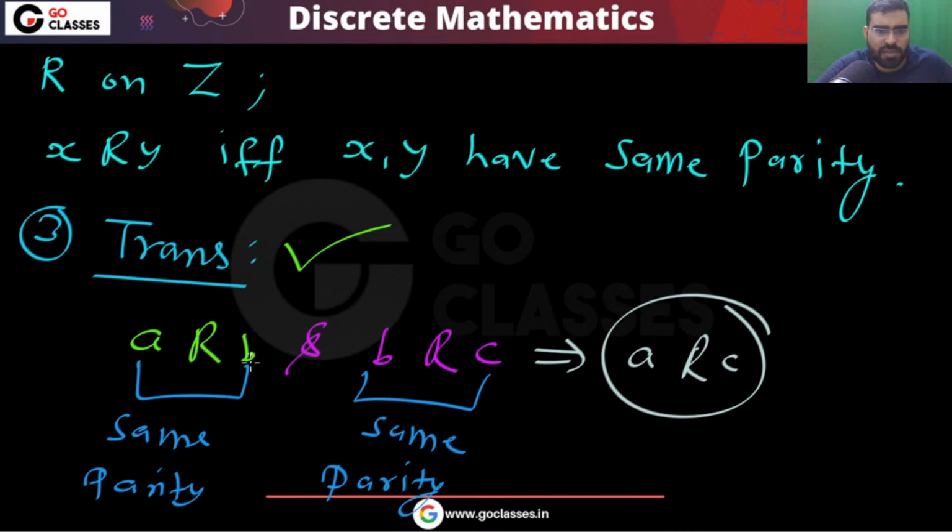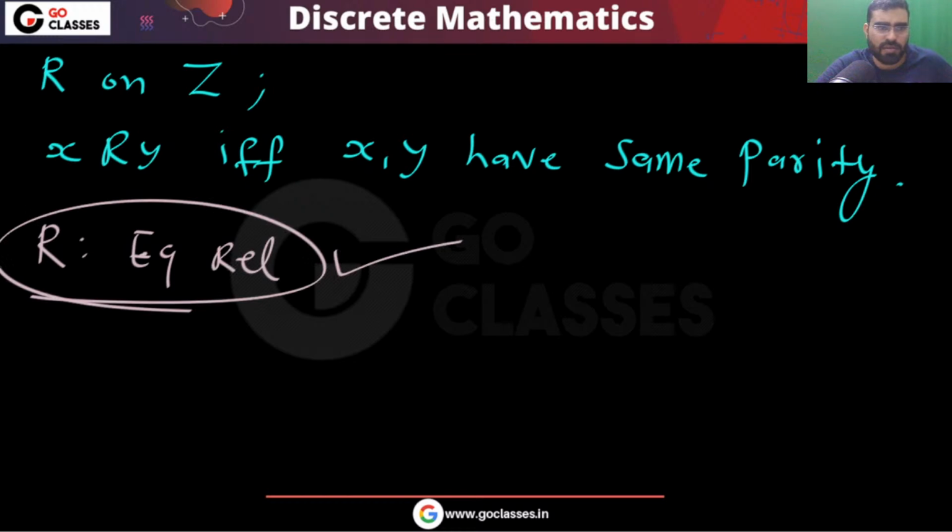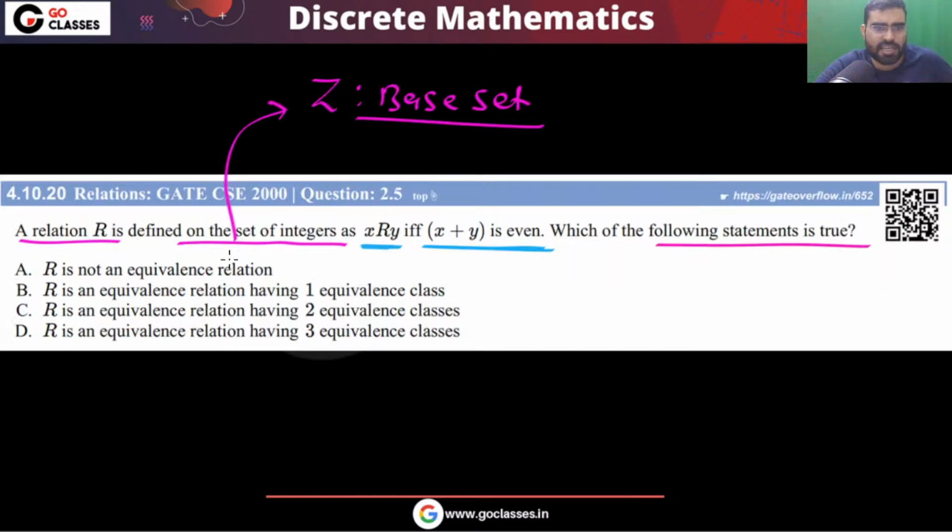Very simple. You can notice if b is odd, then definitely a, c will be odd, so a will be related to c. If b is even, then definitely a, c will be even. So whatever you do, the transitive property is also satisfied. So I can say this relation R is an equivalence relation. Correct? So definitely this statement is wrong, because the relation is an equivalence relation.